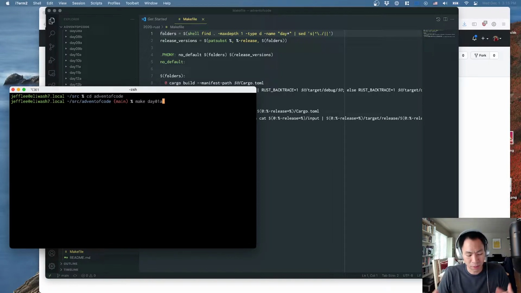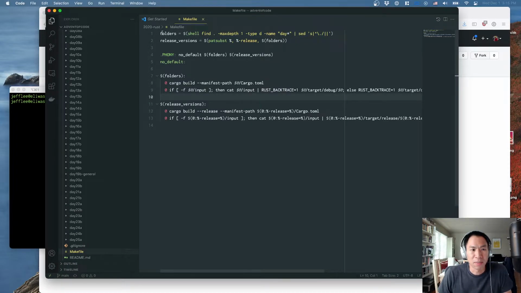Advent of Code typically has a text file that is full of inputs. And a lot of people just paste that text file as a string into their source code directly if they're really trying to go fast. I put it in a separate text file so I can examine it separately, and then I pipe it into my program using standard input. That's basically what my Makefile does.